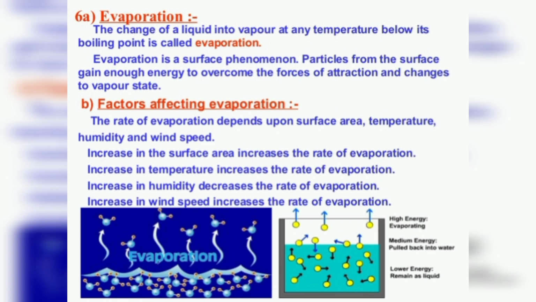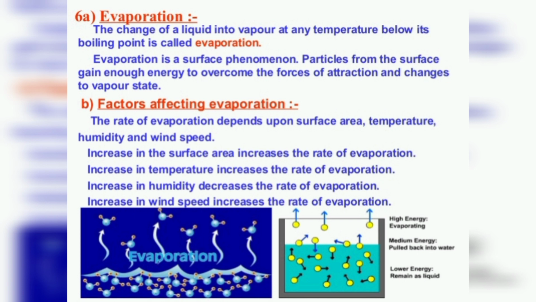So we can say the phenomenon of change of liquid into vapor state at any temperature below the boiling point of the liquid is called evaporation. Evaporation is a surface phenomenon, and particles from the surface gain enough energy to overcome the force of attraction and change to the vapor state. Now, factors affecting evaporation. The process of evaporation depends on some factors. These are surface area: evaporation is a surface phenomenon, hence the rate of evaporation increases on increasing surface area.